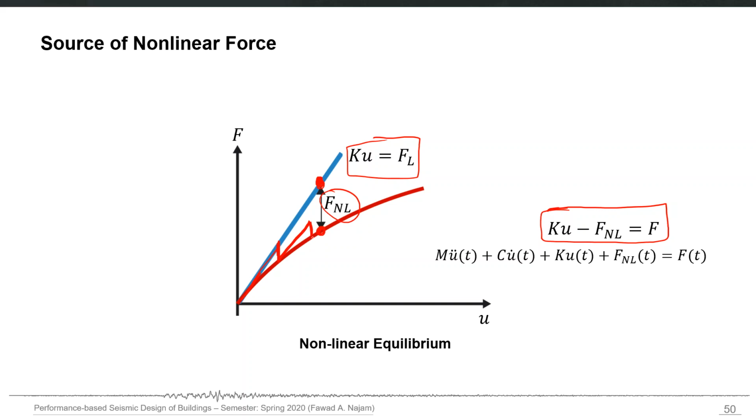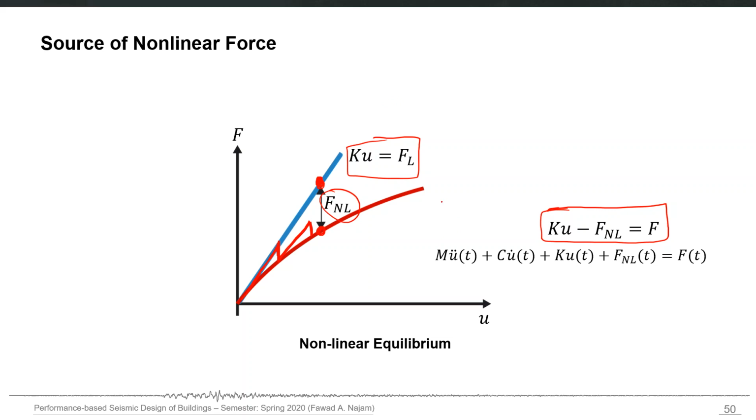The iterations will continue until you reach that red line at each point of the analysis. So generally, computer programs use the modified Newton-Raphson method to achieve this convergence, to actually calculate this F nonlinear and calculate the response of this red line.